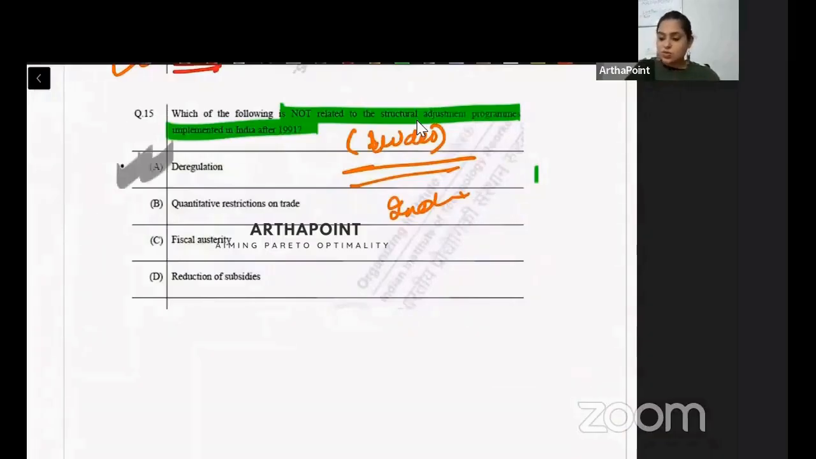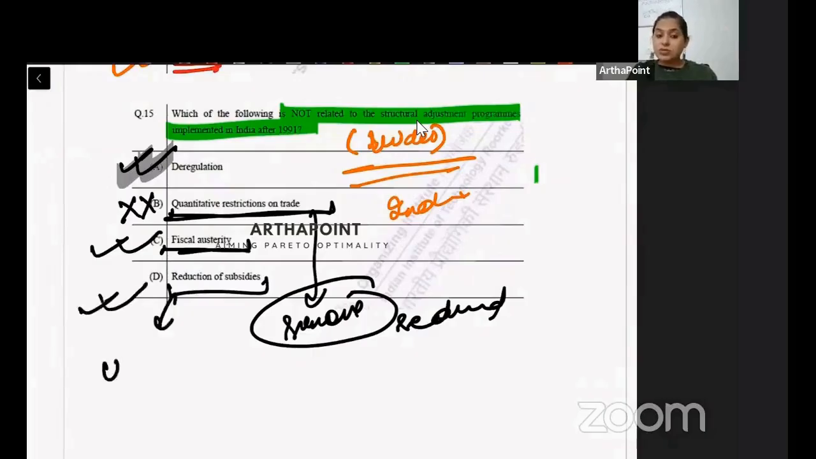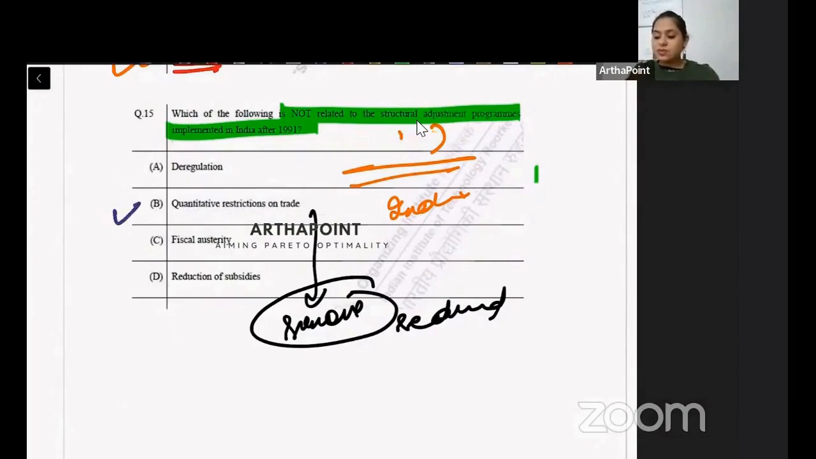Deregulation of industries, yes, ye hua tha. Quantitative restriction on trade, ye to remove ho gaya tha. Restriction aayi nahi thi, it was reduced. So this is not true. Fiscal austerity, yes, we had to focus on fiscal deficit to maintain fiscal balance. So this is true. Reduction of subsidies, true. Ye bhi, it was under Chelia committee only that reduced subsidies given on the fertilizers, given on sugar. We gave examples. So subsidies were removed. So the only option which is correct out of all these is B, quantitative restriction on trade.